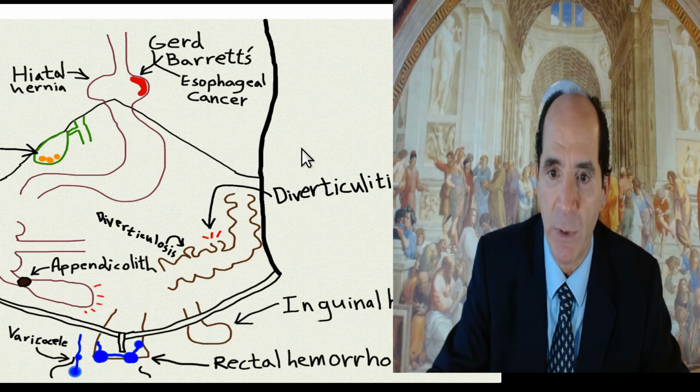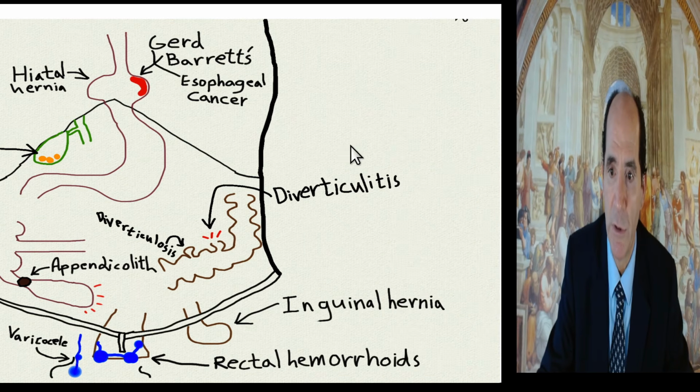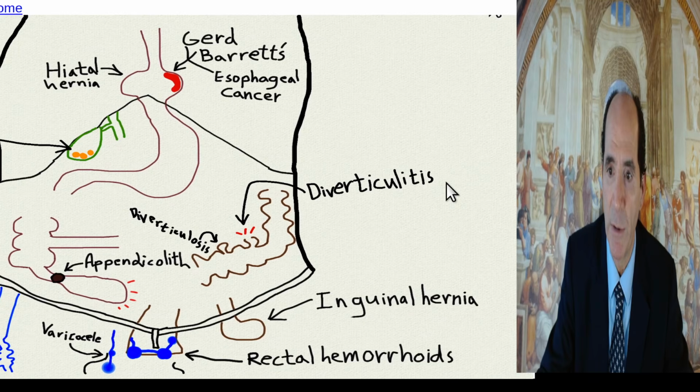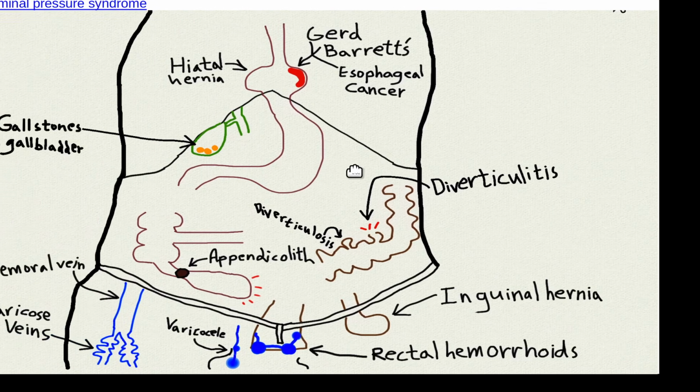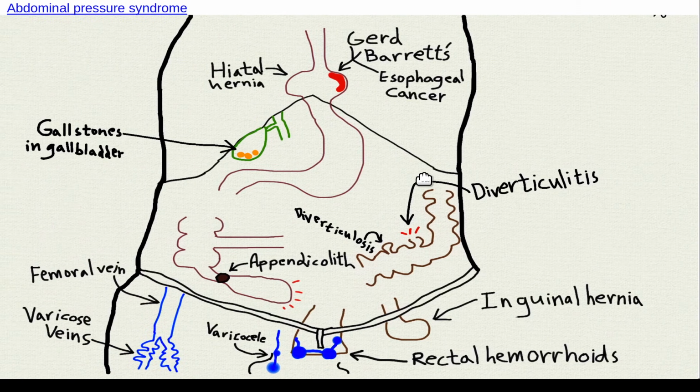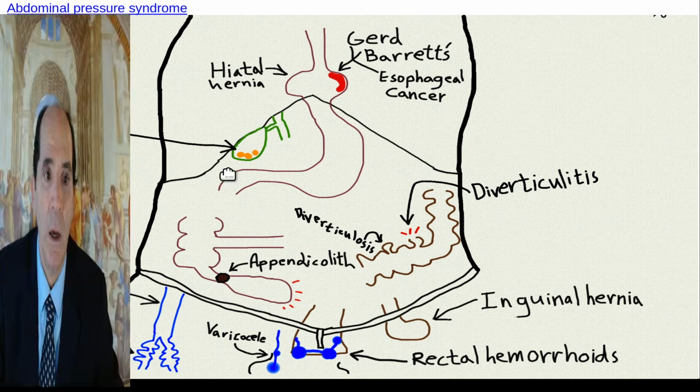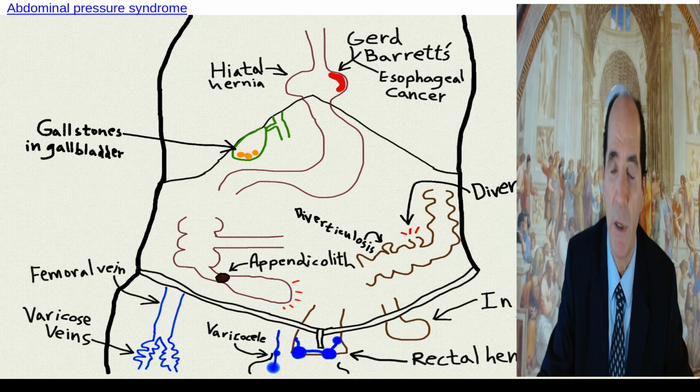Here, let me get myself out of the way. If you want to print screen this one, this is a good picture. You might want to print screen this. Let me get myself totally out of the way. All right, so that's kind of a cool picture. Yours truly, yes, I drew this. The mucus glands keep secreting, and then the appendix gets too big, it pops. That's appendicitis. Down pressure in the leg, varicose veins. Increased pressure on the hernia sites: inguinal hernia, periumbilical hernias, all this stuff's more common. All right, so that's the Dennis Burkitt abdominal pressure syndrome.